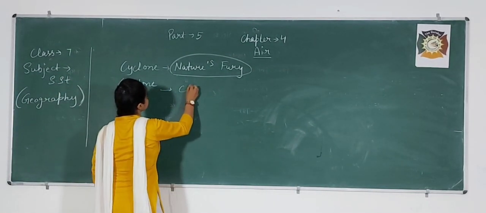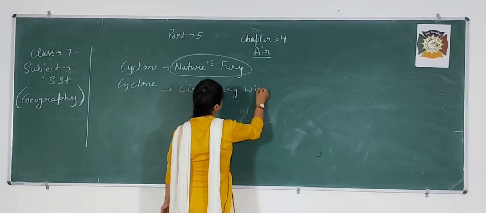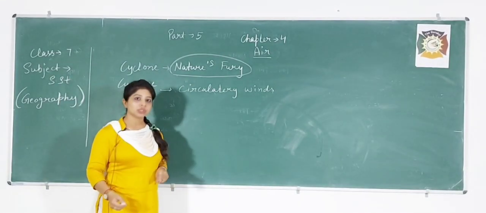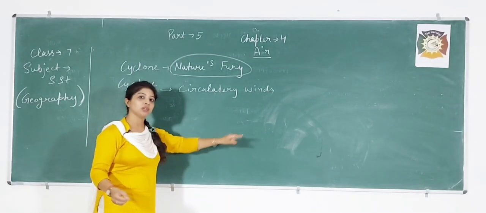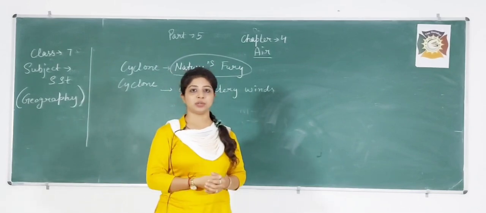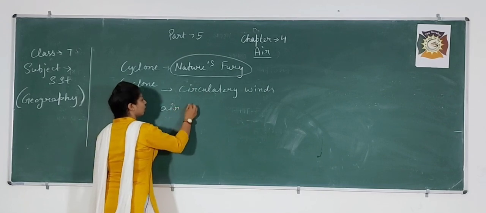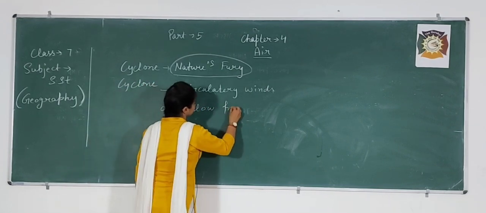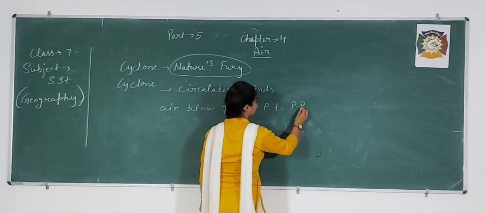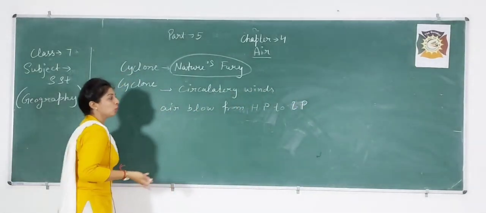Cyclone is a circulatory wind which originates in the ocean, and after originating it collapses on land, and after collapsing it starts destruction. Air blows from high pressure to low pressure.